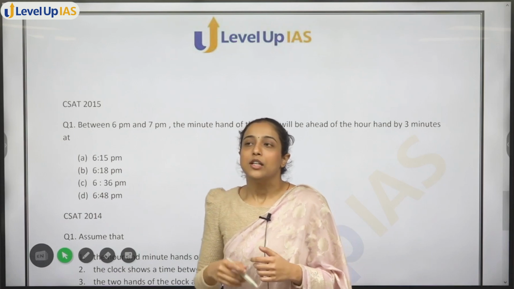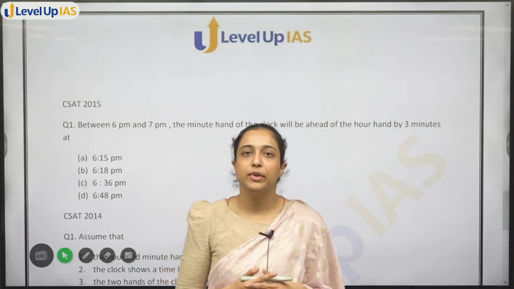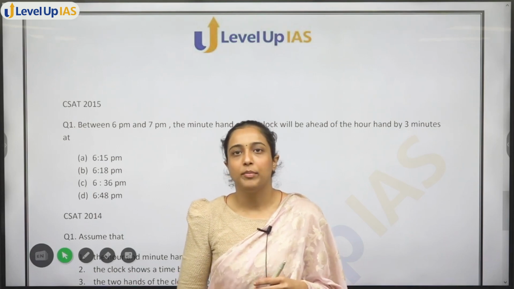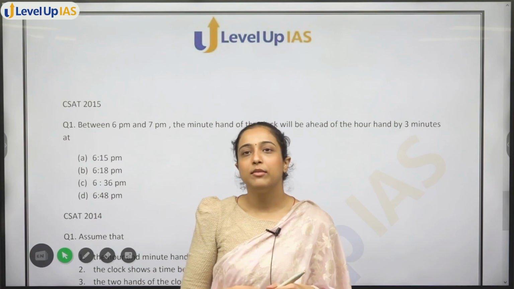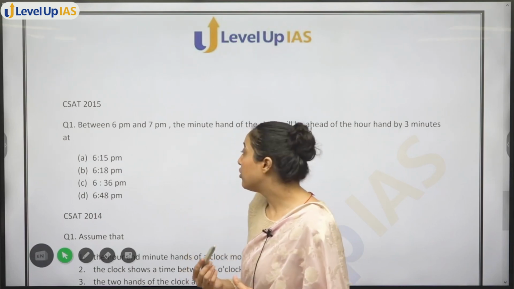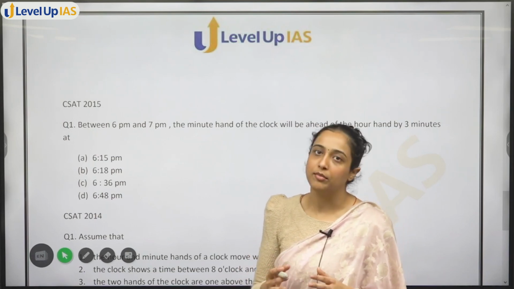So see, we can see that in reasoning a lot of topics have been asked alternately, and they can ask these topics because they have been asked very frequently, but at the same time not every year. Okay? But if you ask me whether a question of this topic can be asked or not, it can be asked.